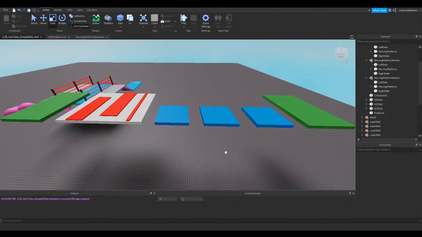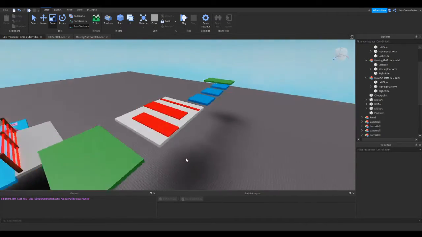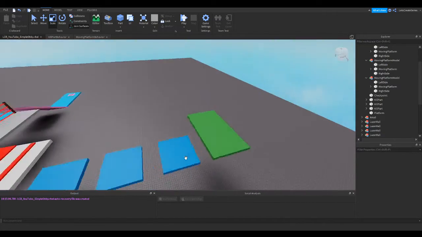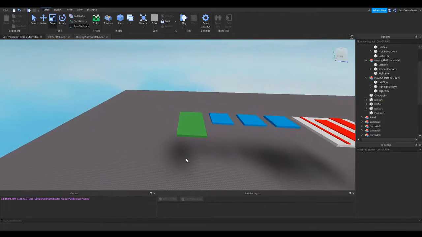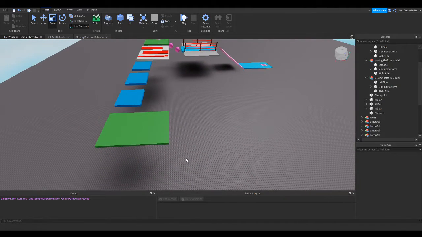Theoretically or ideally, we would want to make these move side to side at a different pace, so the user would have to jump and time their jumps. Right now they all move the same, so as long as the user makes it on 1, they can just keep jumping along, but we'll leave that for now. And then we'll jump into area 3, and this is where we'll put our conveyor belt. So we can get started.